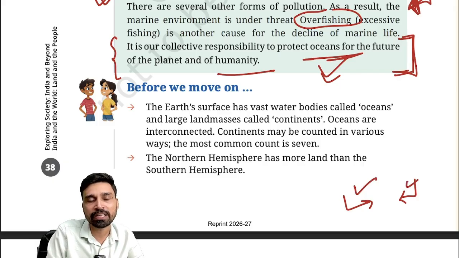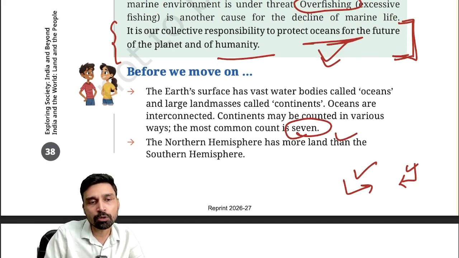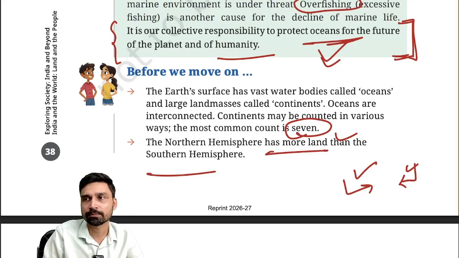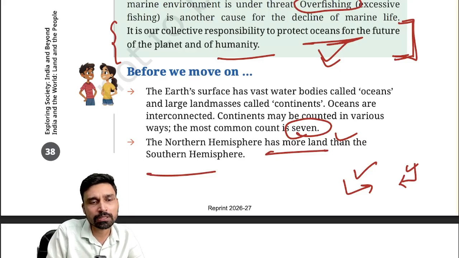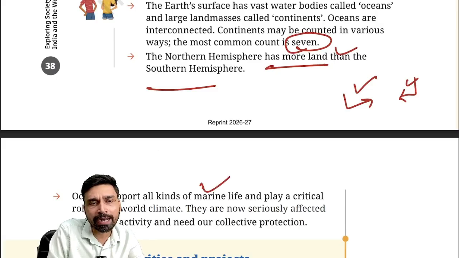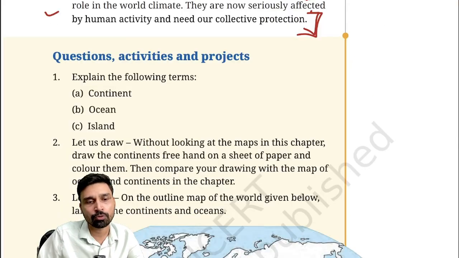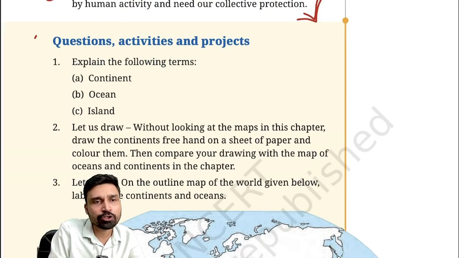Continents may be counted in various ways. It can be 5, it can be 6, but the most common one is how much? 7 continental land masses. The northern hemisphere has more land than the southern hemisphere. And oceans also play a very important role, as they support all kinds of marine life and play a critical role in the world climate. They are now seriously affected by human activities and need our collective protection. So that's the point. Now, some questions and activities are given.